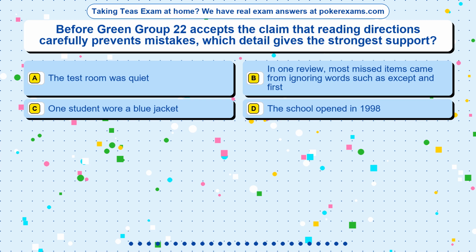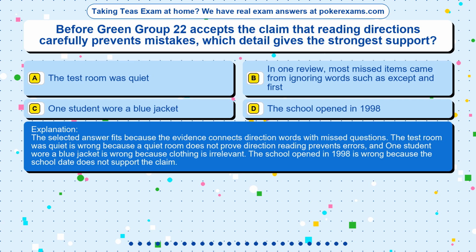The correct answer is option. The selected answer fits because the evidence connects direction words with missed questions. The test room was quiet is wrong because a quiet room does not prove direction reading prevents errors, and one student wore a blue jacket is wrong because clothing is irrelevant. The school opened in 1998 is wrong because the school date does not support the claim.